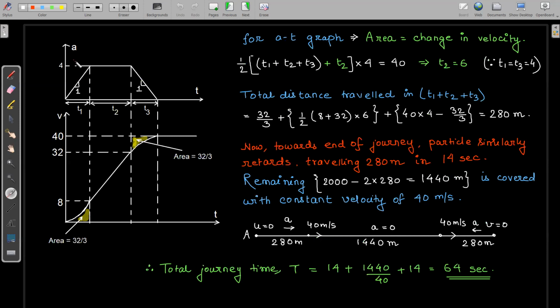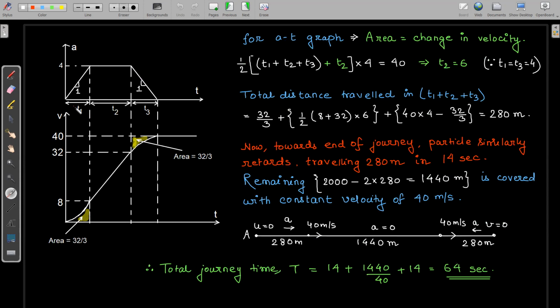Okay. So from this a-t graph, T1 is known to me, which is 4 seconds. T3 is known to us, which is 4 seconds. Now the area under this acceleration-time graph, this total area, will give me the change in velocity. Now what is the change that is required? We require a change of 40 meter per second, from 0 to 40, right?